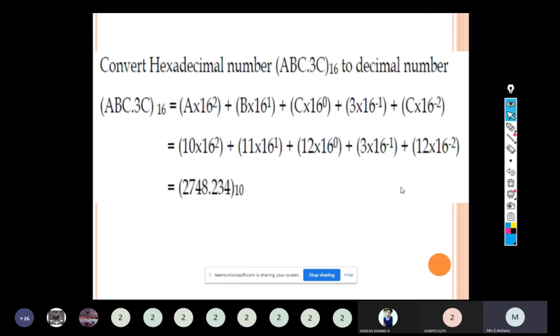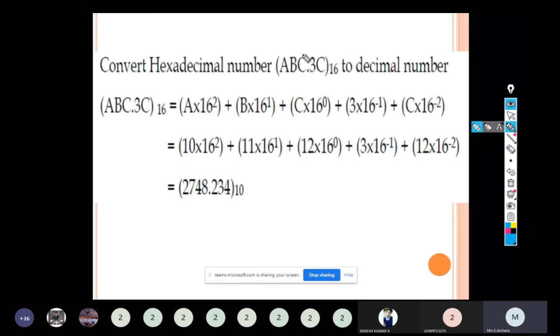Next question. Convert the hexadecimal number ABC.3C to decimal number.